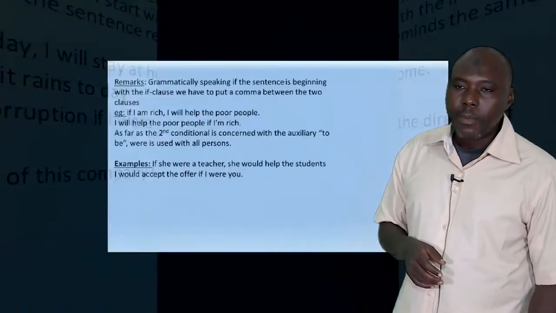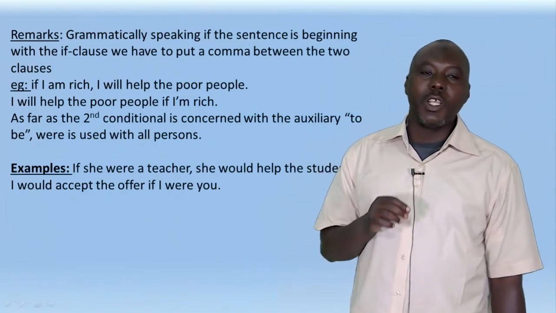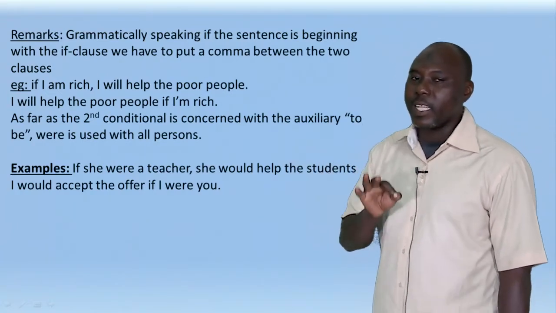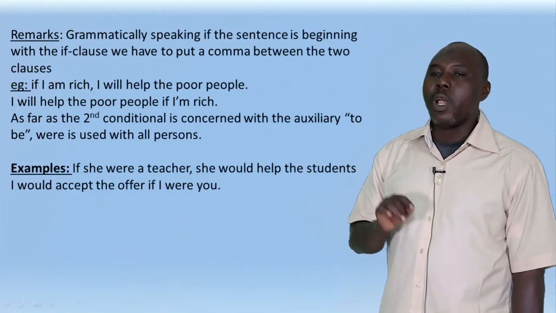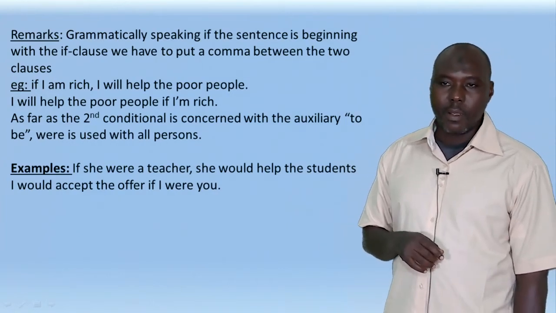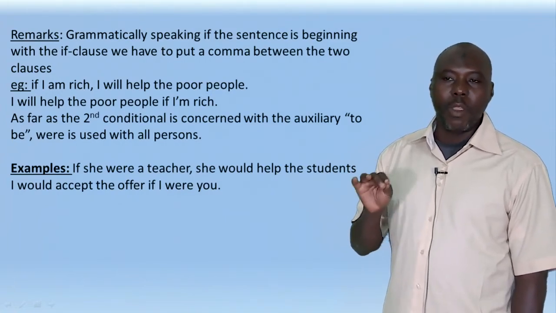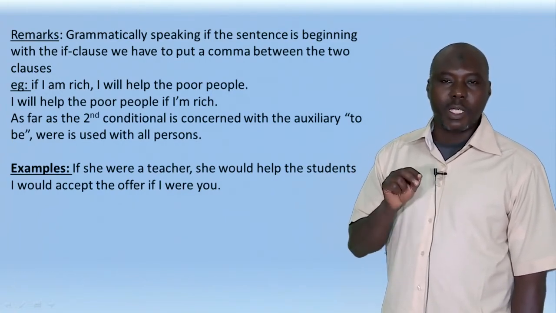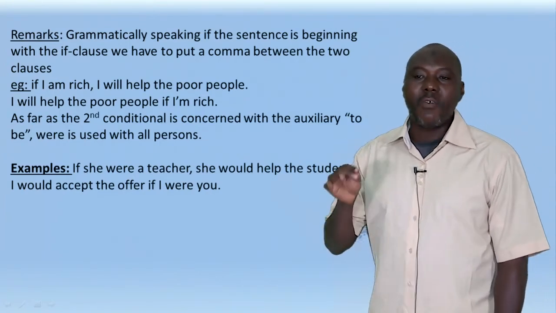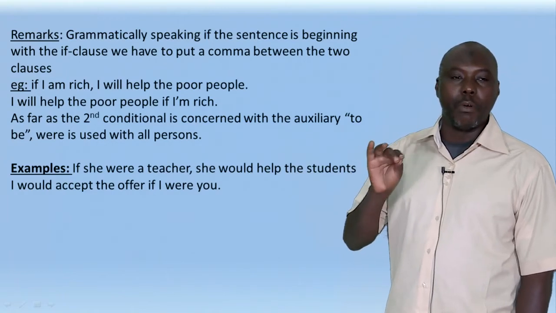Now, let's deal with the remarks. Grammatically speaking, if the sentence begins with the if clause, we have to put a comma between the two clauses. For example, if I am rich, I will help the poor people.